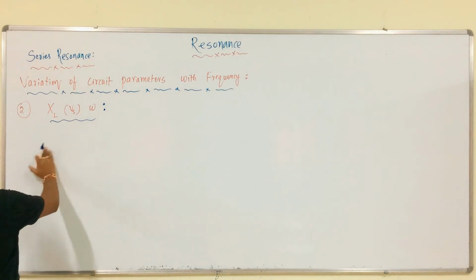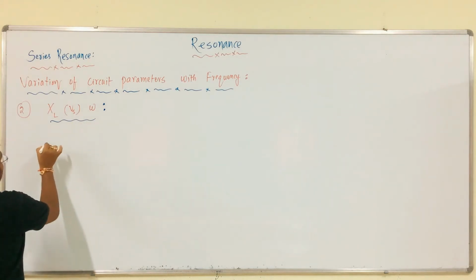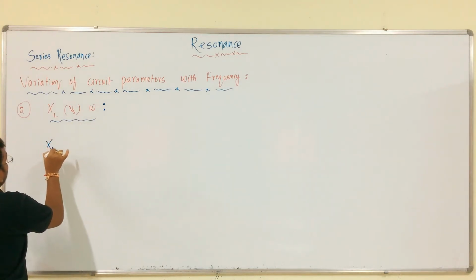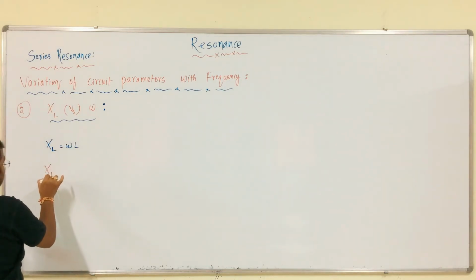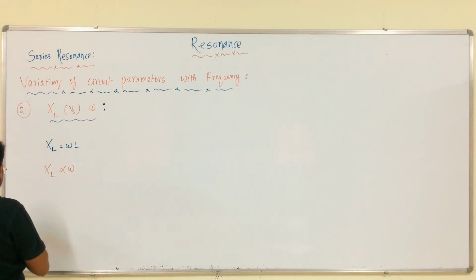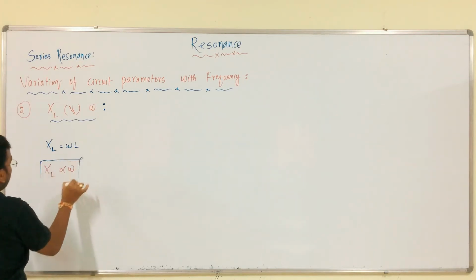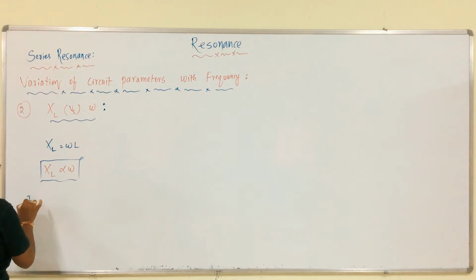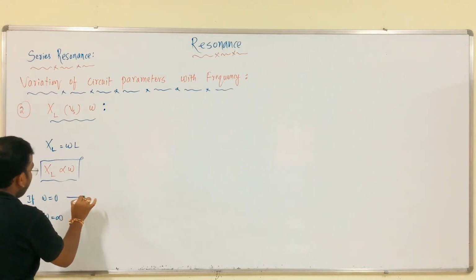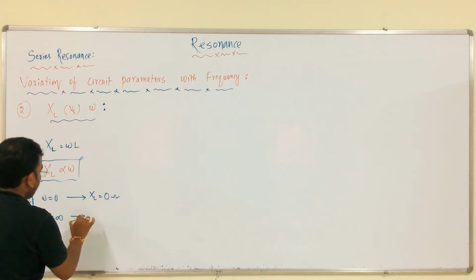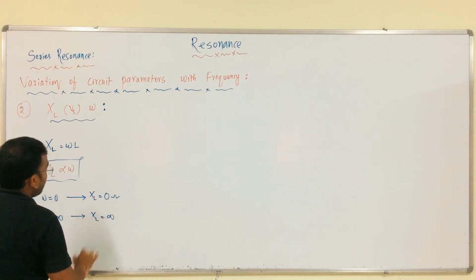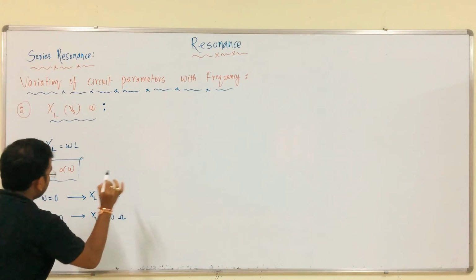We all know that XL is equal to omega L. Therefore, XL is directly proportional to omega. If omega is equal to 0, XL is 0 ohms. If omega is infinite, XL is infinite ohms.